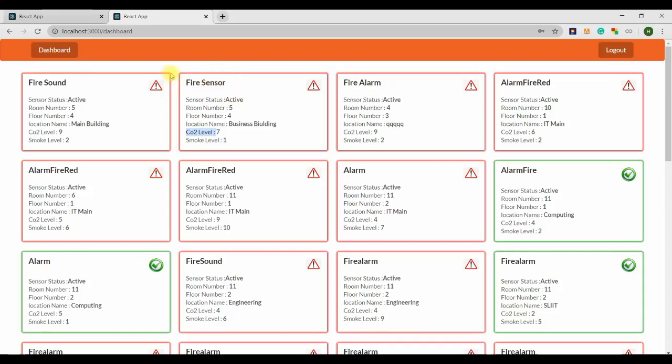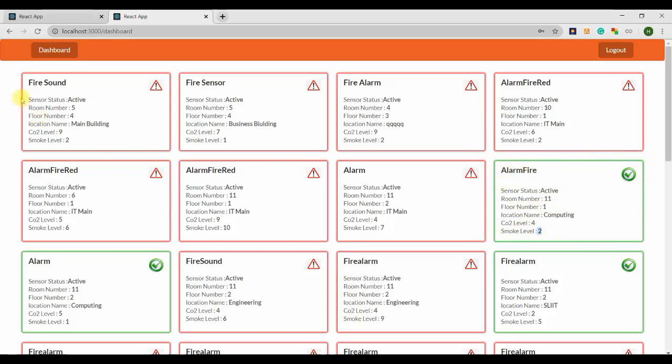The user can identify the dangerous sensors. When CO2 level is less than or equal to 5 and smoke level is less than or equal to 5, the border color is green and the icon is a right icon, meaning it is okay. The sensor is not dangerous. The user can identify this is not a dangerous sensor.